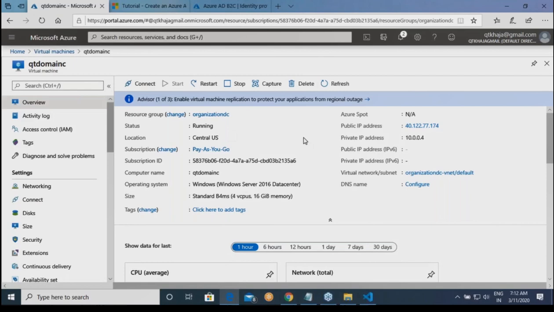Let us come back to our world. So I have an IP address over here.